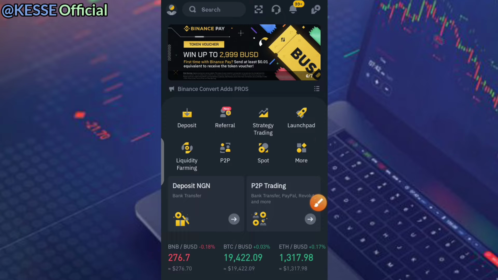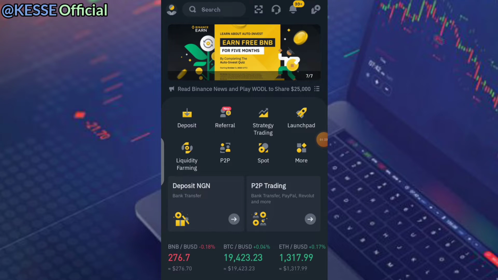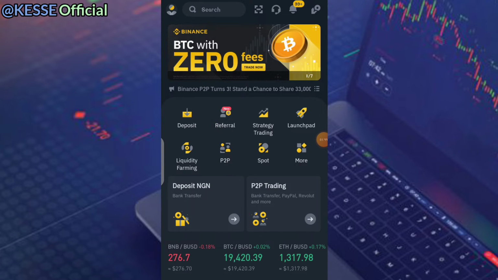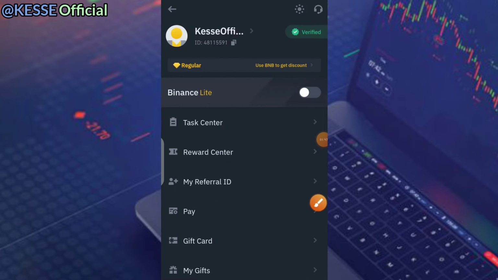Before you get started with anything you want to do, especially if you have not signed up with Binance, make sure you go to this profile aspect here. Once you go to this profile aspect, you'll see that it gives you the opportunity to put in the required information. For here, you can see that my account is already verified. All you need to do is use your information or your valid ID card to verify it. If you are in Nigeria, it even allows you to use your national ID card to verify your account and get started on Binance. This is quite easy right now.